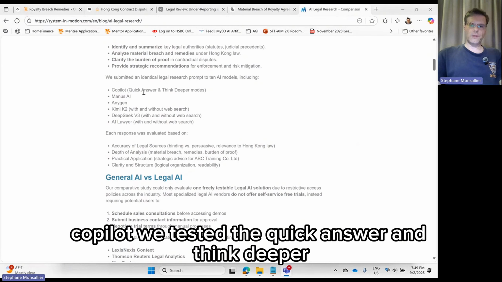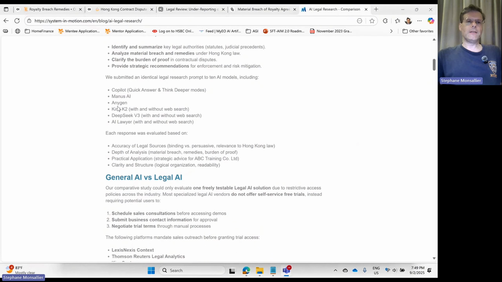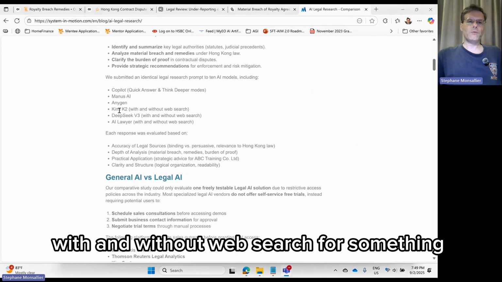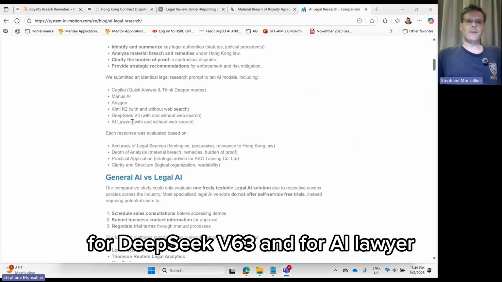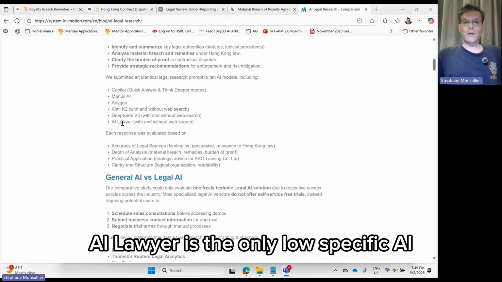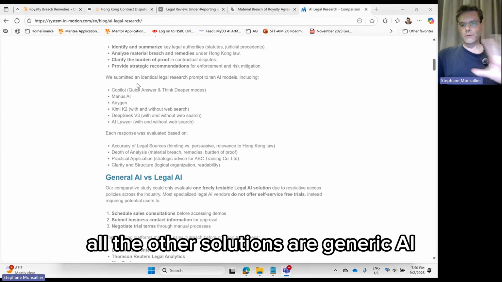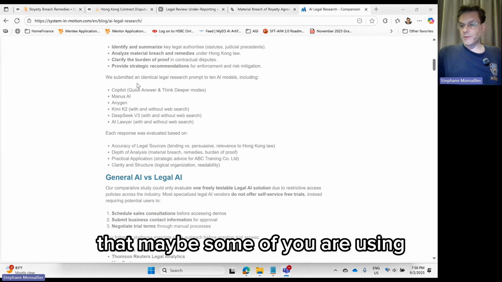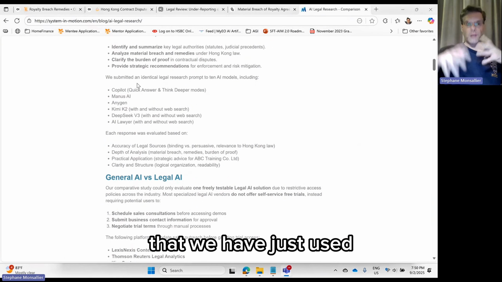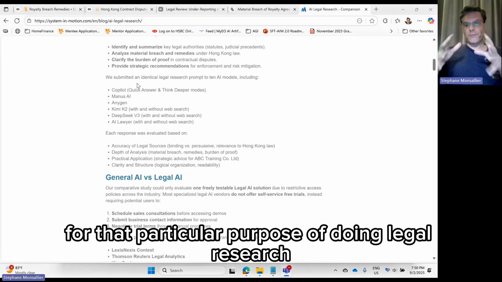Copilot, we tested quick answer and think deeper. For Kimi, we tested with and without web search. Same thing for DeepSeek 3, and for AI Lawyer. AI Lawyer is the only law-specific AI solution that we looked at. All the other solutions are generic AI that maybe some of you are using, that we have just used for that particular purpose of doing legal research.